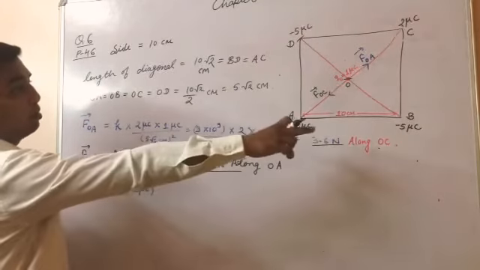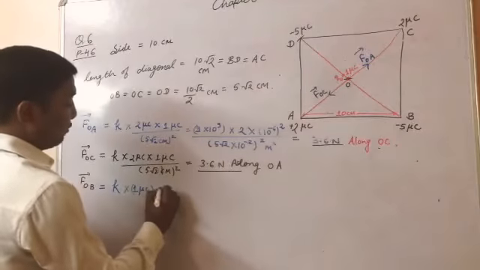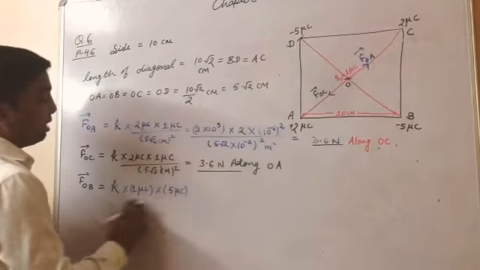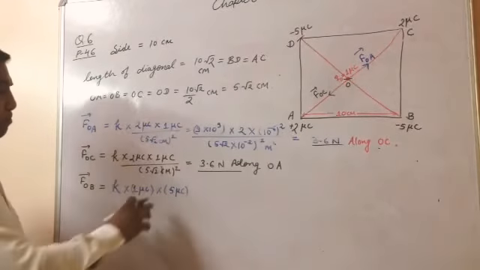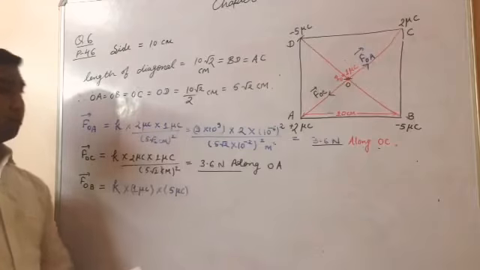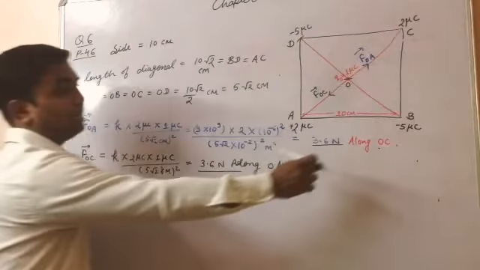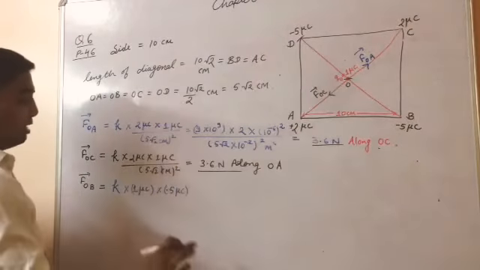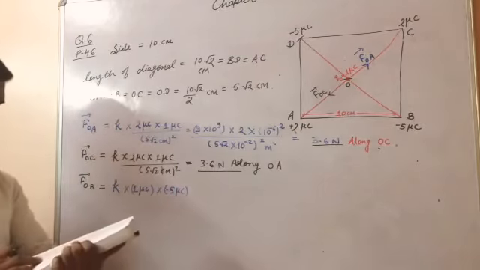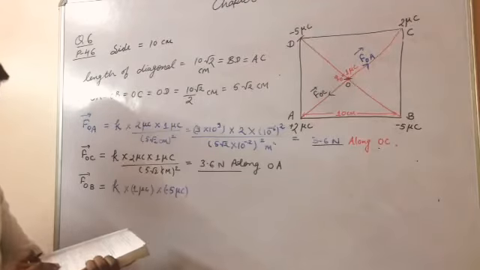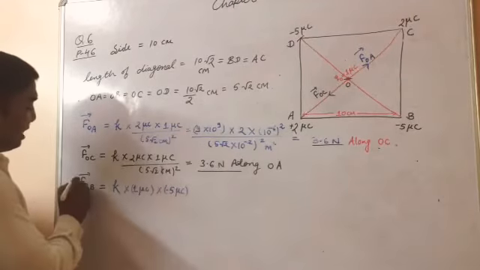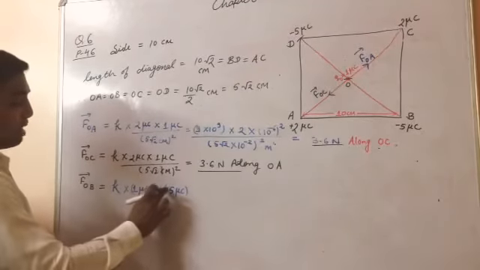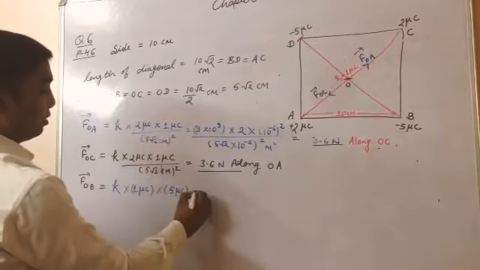Into what? Minus 5. But we are not going to write minus, we will simply write 5 microcoulomb because ultimately we are finding out the magnitude of the force. If you take minus here, then in the next expression again we will take minus, so there would be no problem. Here we are finding out the magnitude only, so if you don't want to write minus, we can remove this minus sign.